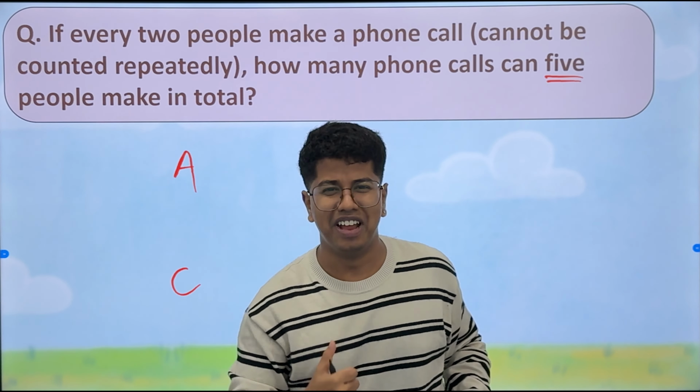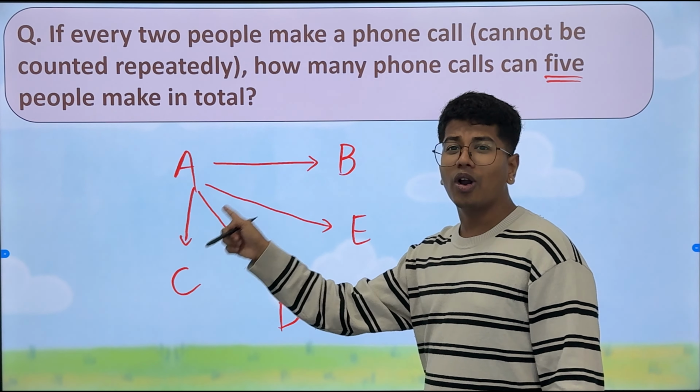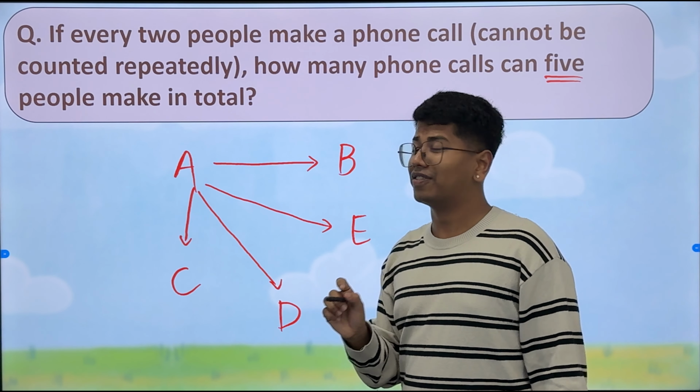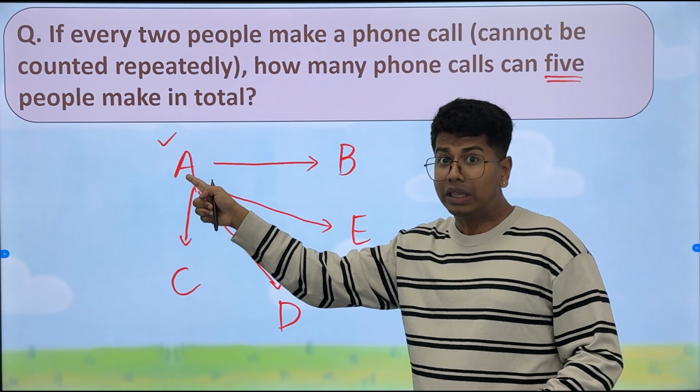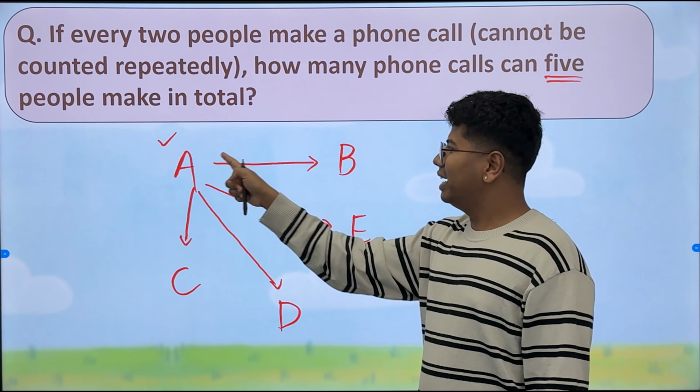A can make it to B. A can make it to C. A can make it to D. And A can make it to E. So A has made it with all 4 of them. So it's done. Now let's talk about B. Does B have to make it with A? No, very good. B doesn't have to make it. So B is done with A.